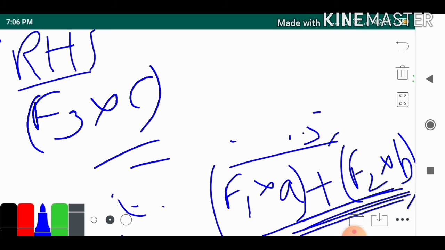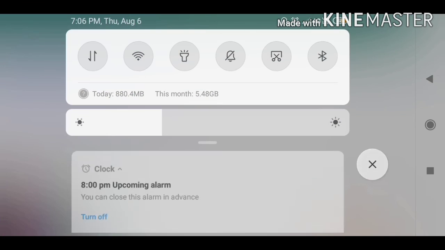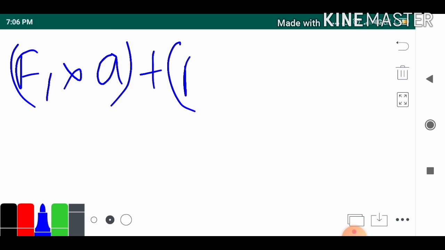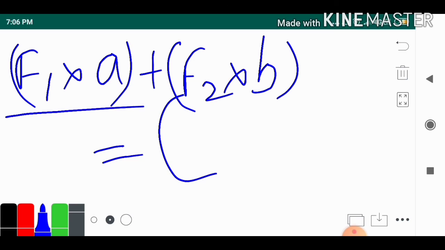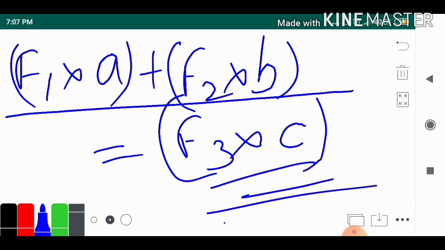Now according to the principle of moments, these two will be equal: the sum of F1 into a and F2 into b will be equal to F3 into c, that is, the total clockwise moments equal the total anti-clockwise moments.